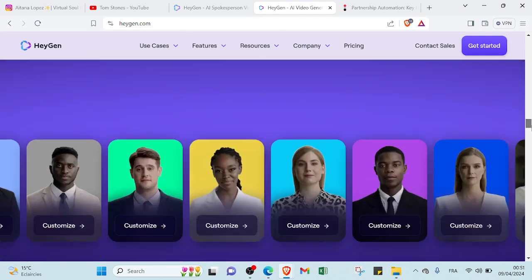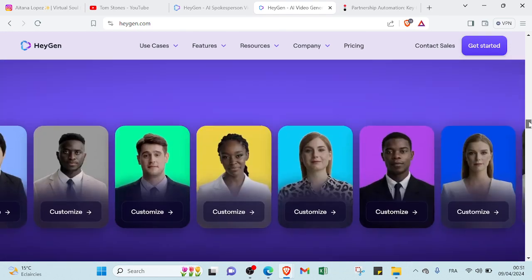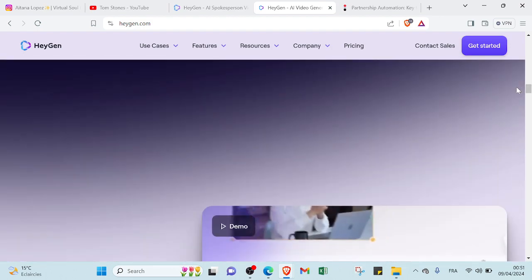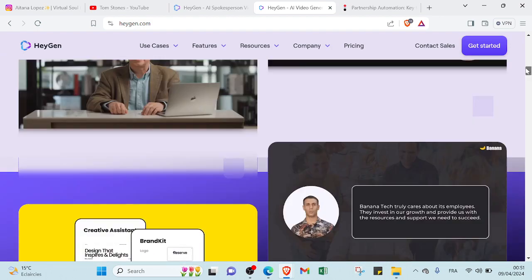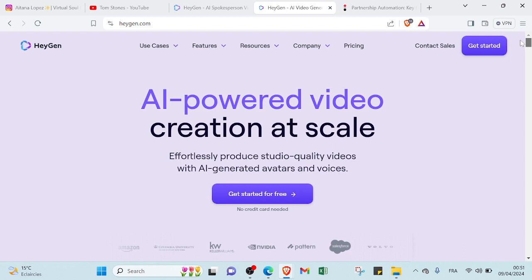So here we have AI avatars. As you can see, we have various ones, so you can choose the one you want or the one that suits you more, and then you will start as a video creator or as a YouTuber that has an AI influencer. To get started, as I mentioned, you click over here and follow the steps I mentioned. Then you enter your email, as I said, and the verification code, you answer a few questions, and then it will lead you to this homepage.